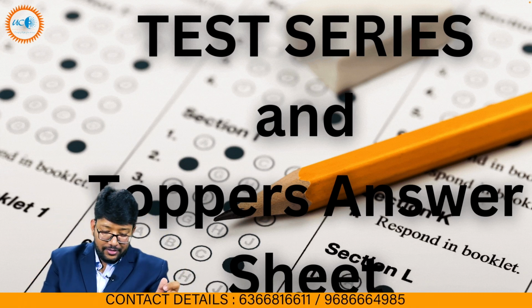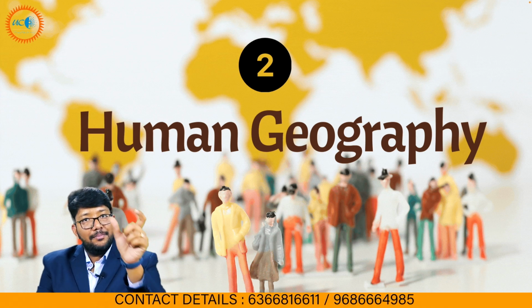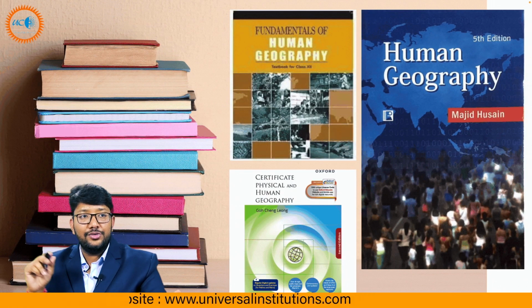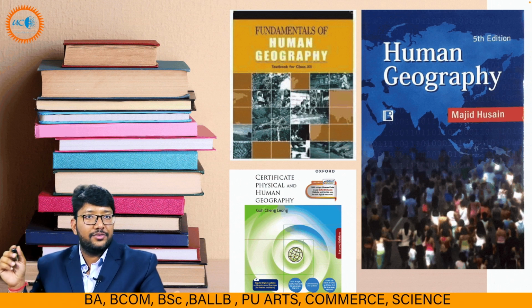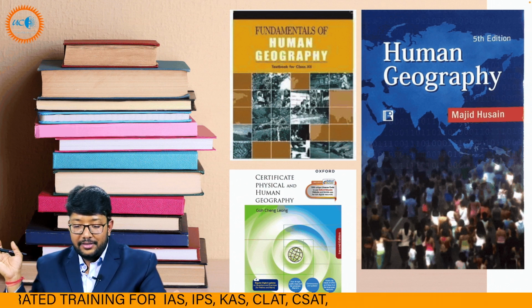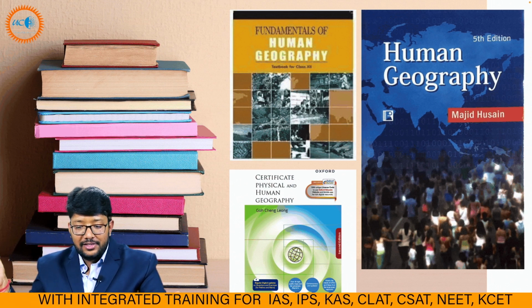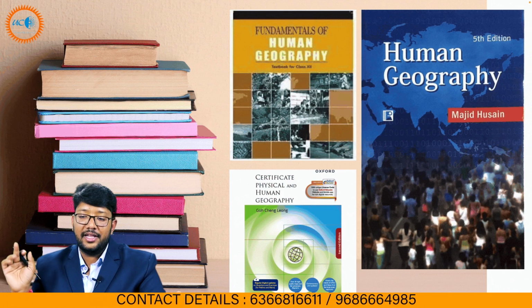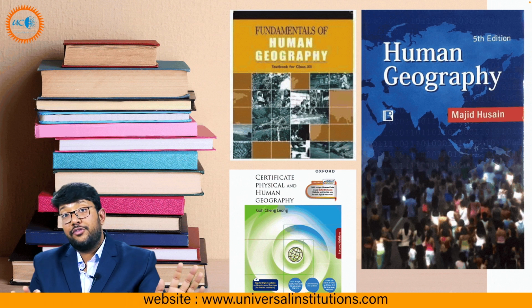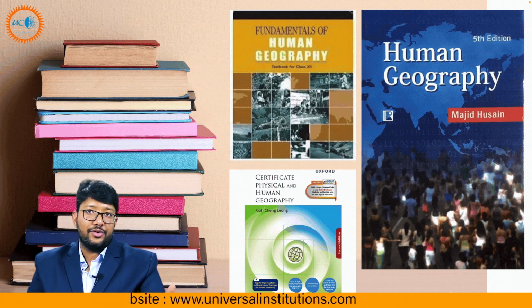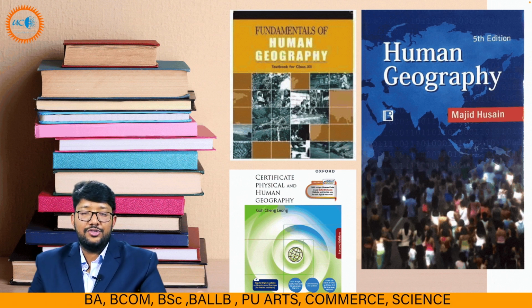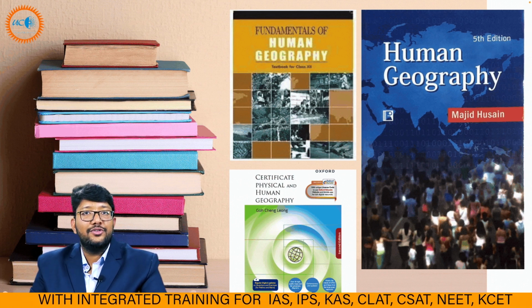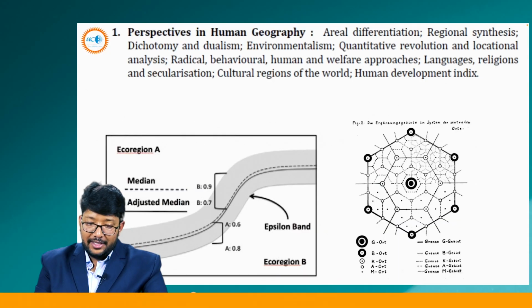Okay. Now this is our Paper 1, Paper 1 Part 2, which is human geography. In human geography, the basic books are Fundamentals of Human Geography, 12th standard, then Goh Cheng Leong, obviously, the certificate book, in which human geography is also there. These 2 books are already recommended. And the third book is for reference, for human geography, because in Mains you have to write more data, and the more data is in human geography. So you can read that and make notes out of it.